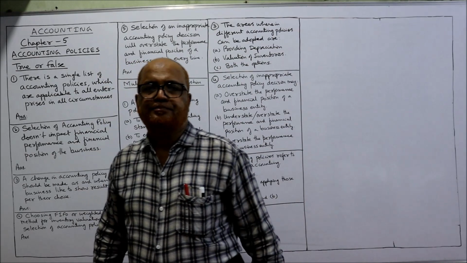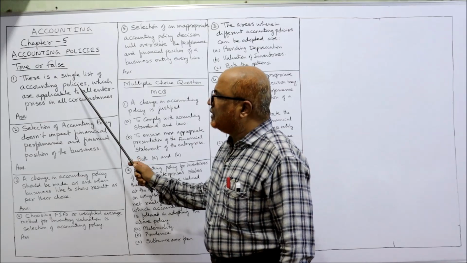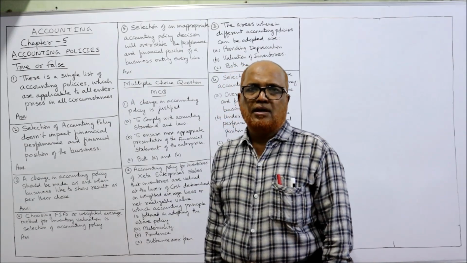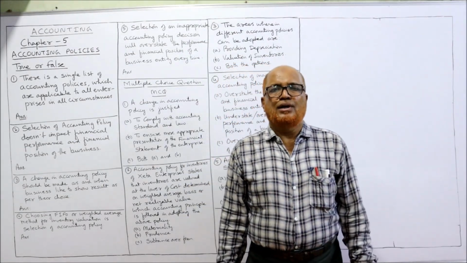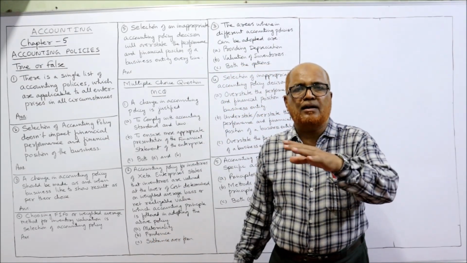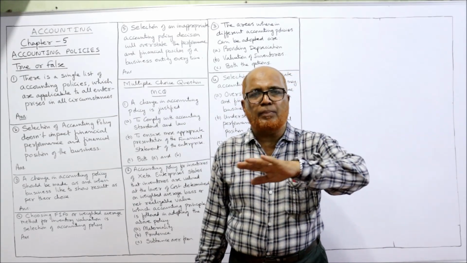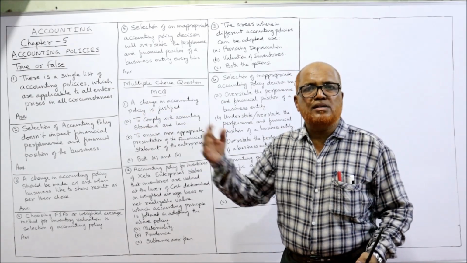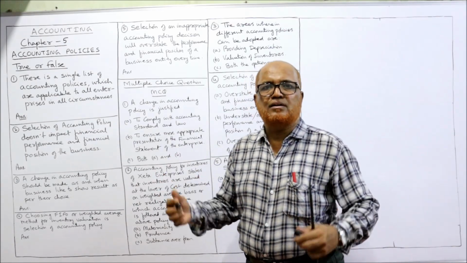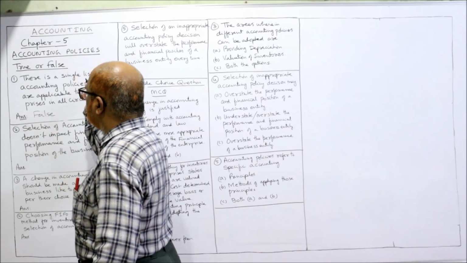Now, the first question on accounting policy. There is a single list of accounting policies which are applicable to all enterprises in all circumstances. It's absolutely false. We have different accounting policies which are followed by different enterprises under different circumstances. We don't have a single policy or few policies which are applicable in all circumstances. So this statement is false.